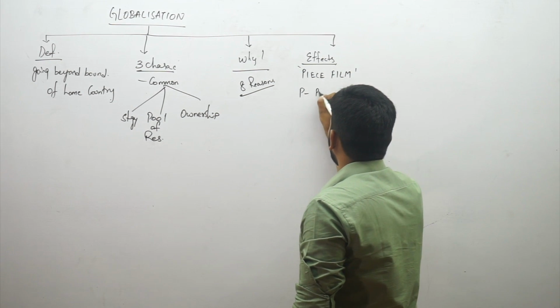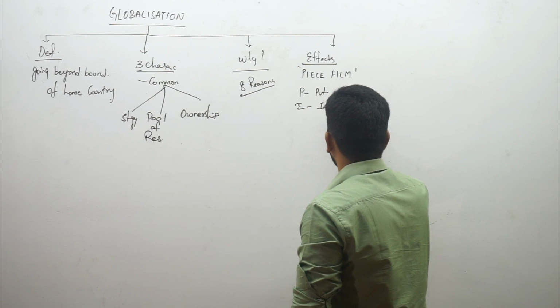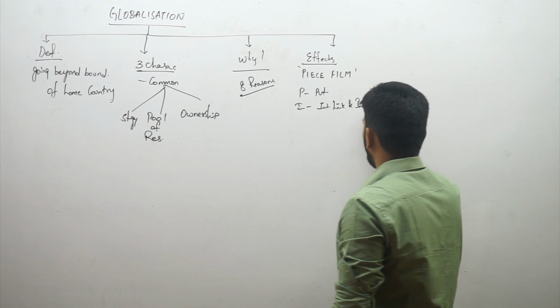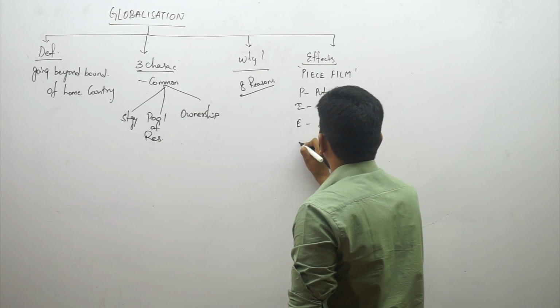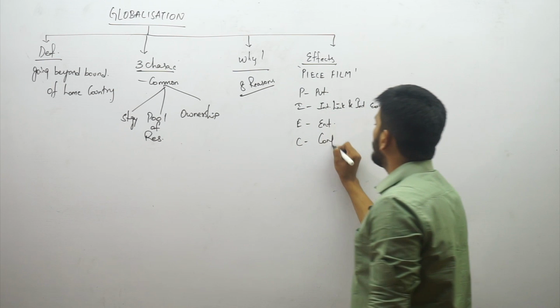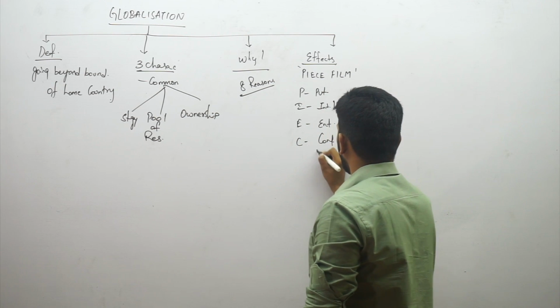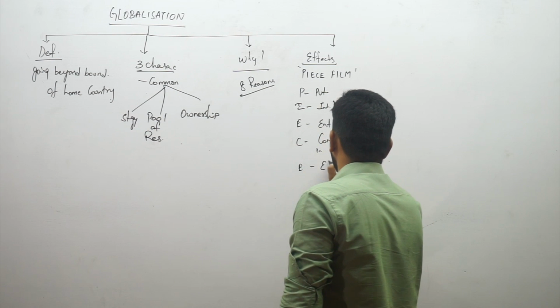P for privatization, I for interlinked and interdependent economies, E for entrepreneurship, and C for configuring anywhere in the world. And E for efficiency.